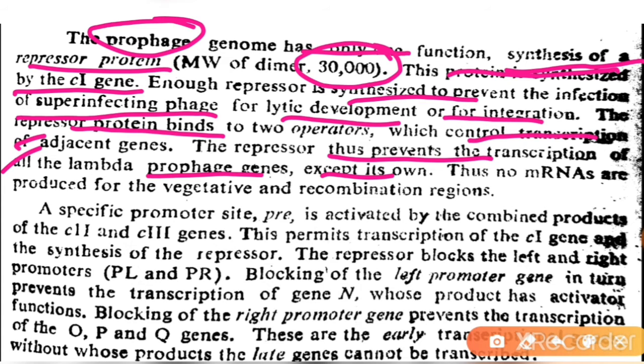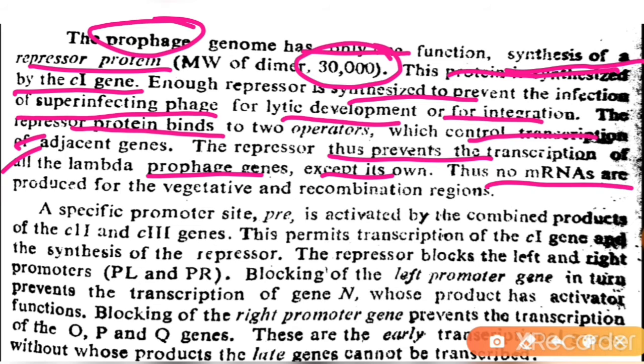The repressor protein is very important as far as the prophage genome is concerned, and it is involved in repression. What is the function of this protein? This repressor protein prevents the transcription of all lambda prophage genes except its own.